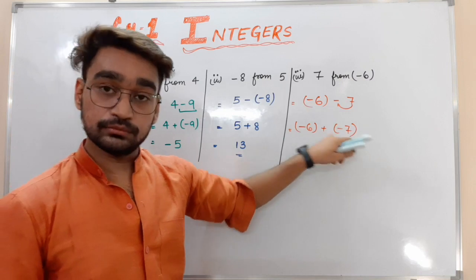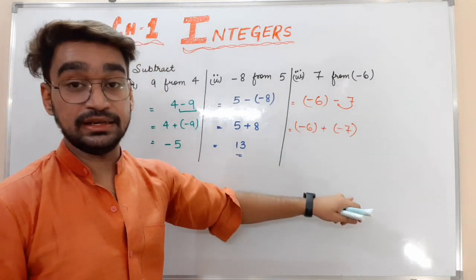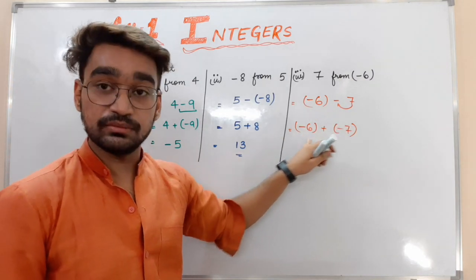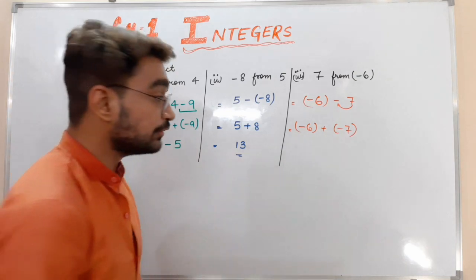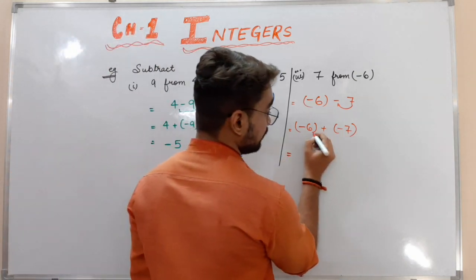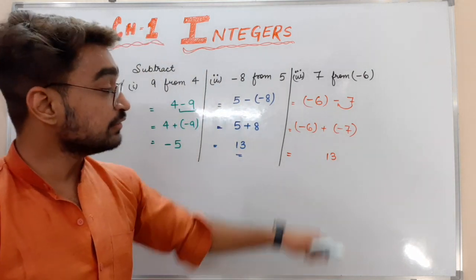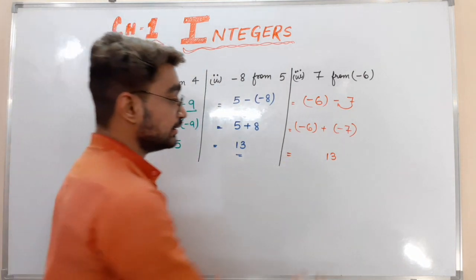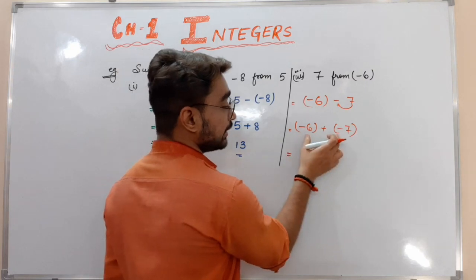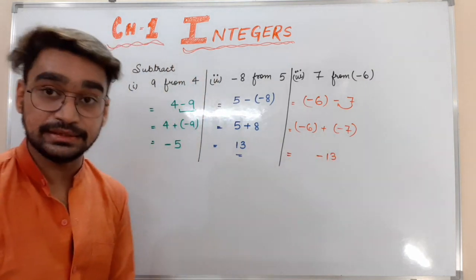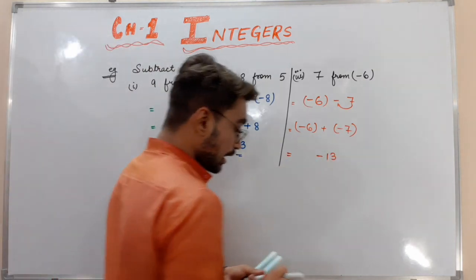If we want to add two integers which have the same symbols, meaning both are negative, what will we do? We will add them. 7 plus 6, 13, irrespective of their symbols, and we will put the common symbol here, that is minus, because both are negative. I am putting minus 13. I hope it is clear.